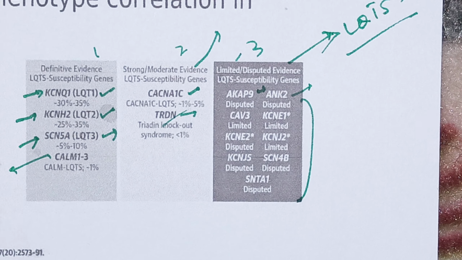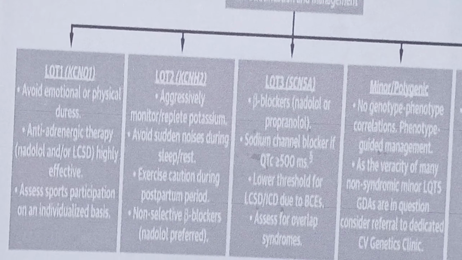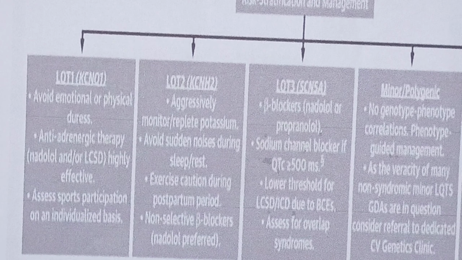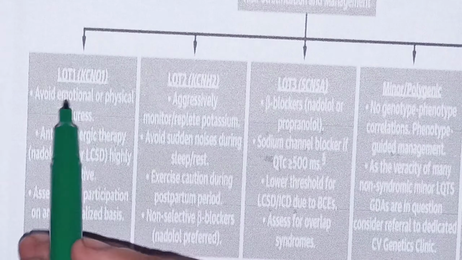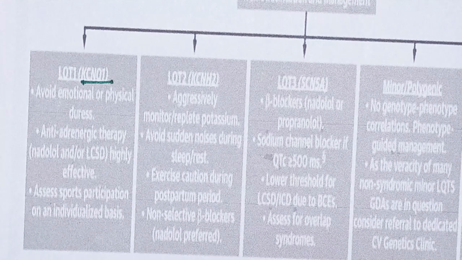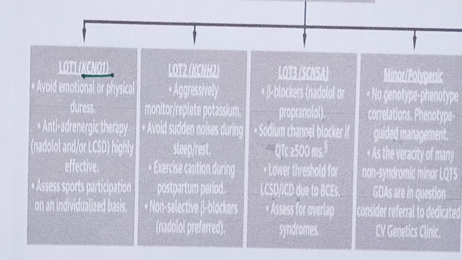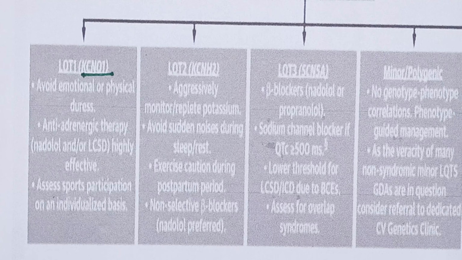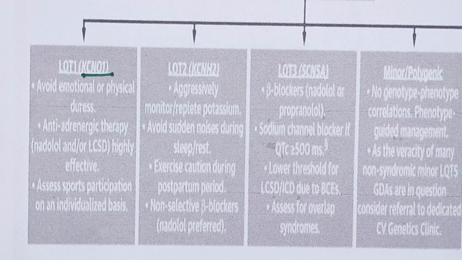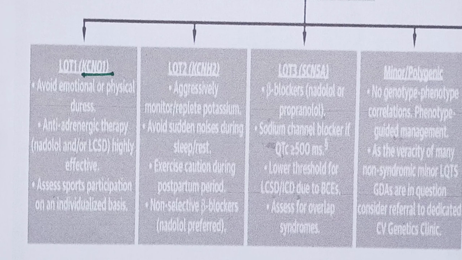And then comes the precision medicine applied in the treatment of LQTS according to the gene mutant, okay. So if there is some problem with the KCNQ1, which I told you in case of the definitive evidence, how does precision medicine apply here, and how are you going to get rid of this KCNQ1 mediated long QT syndrome?